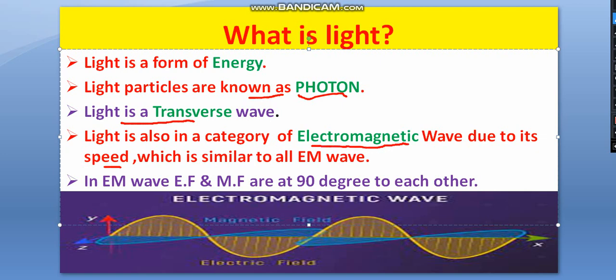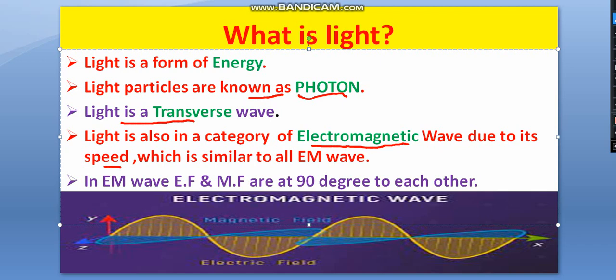So in your options, if there are four options: transverse wave, longitudinal wave, matter wave, etc., then you have to tick mark transverse wave. But if an option EM wave is given along with matter wave, longitudinal wave, or any other, then you have to tick mark electromagnetic. Or if an option such as transverse wave, electromagnetic wave is given, then you have to tick mark that one, because light is a transverse wave as well as an EM wave.